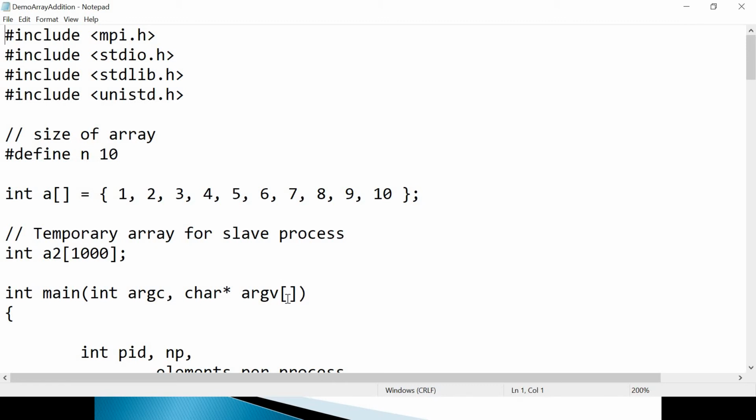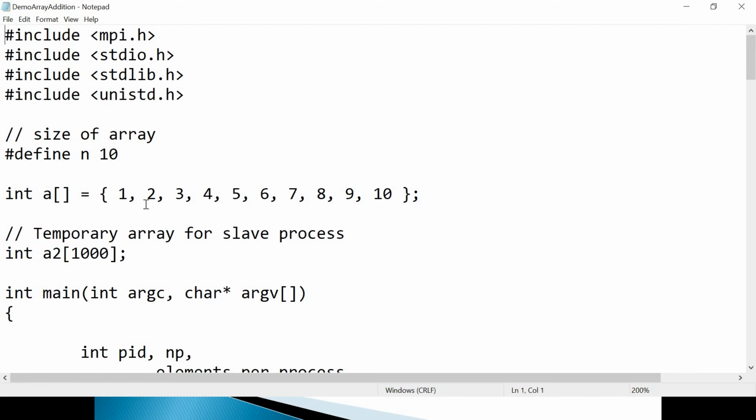As per this program, the root process's task, or the logic I have written in the root part, is to divide this array into parts and distribute the parts to different slaves. Here 10 elements are there, and 5 processes including root, so 2 elements per process. So root also will have 2 elements.